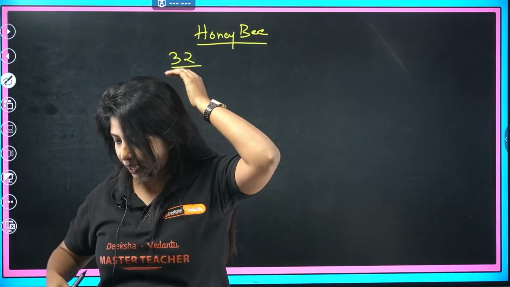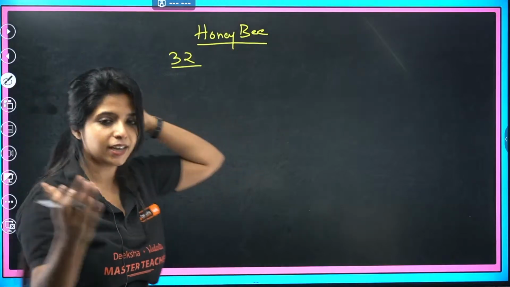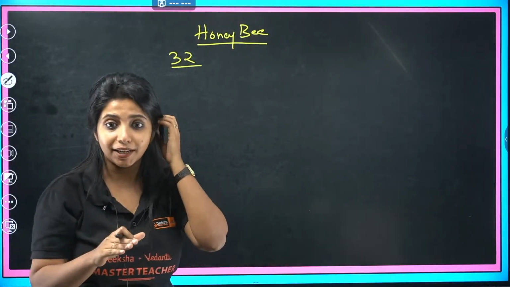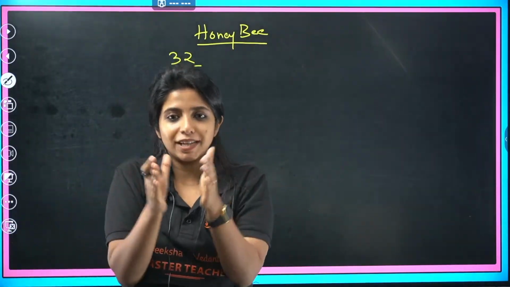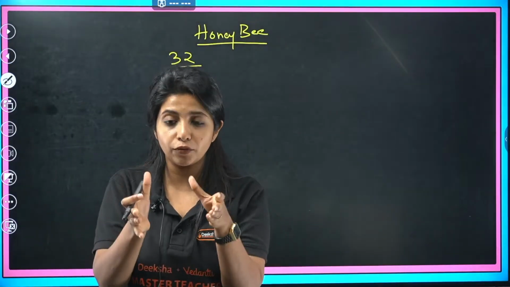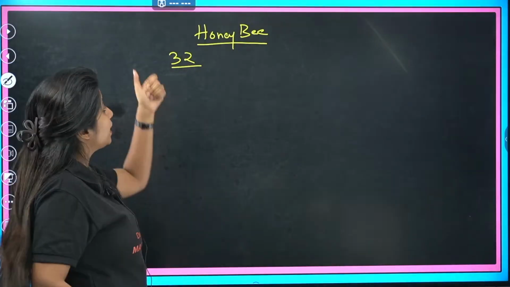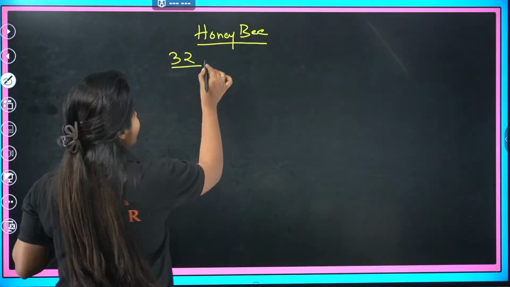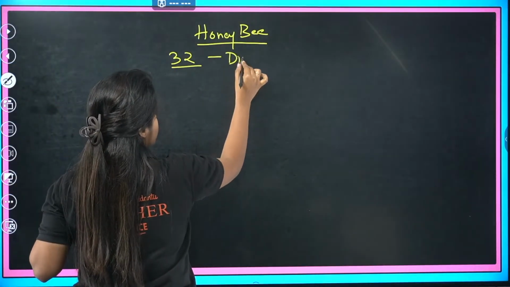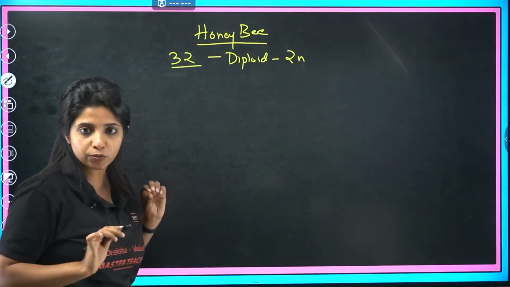Motivational says 23 pairs, 46 in number. Pawan, perfect. Motivational says 46, exactly. So we have 46. If I'm talking about both the sets of chromosomes, 23 come together, that's how we get 46. That is two sets of chromosomes, right? Over here, when two sets of chromosomes combine, you get 32. So this is the highest number. This is diploid, or basically 2n, the double set of chromosomes.